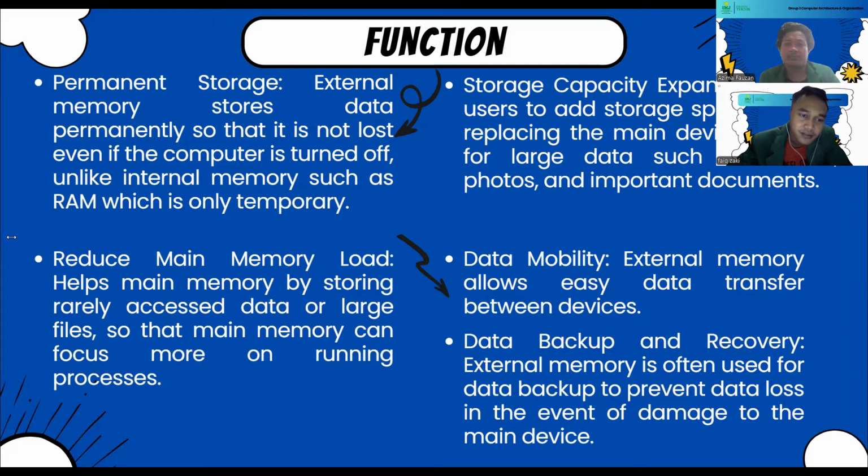This enables the main memory to focus on running active processes and applications more efficiently, so you get more efficiency in using your applications.